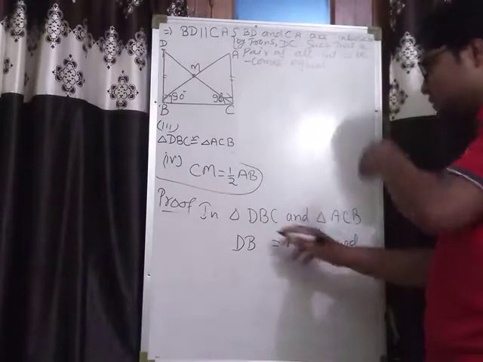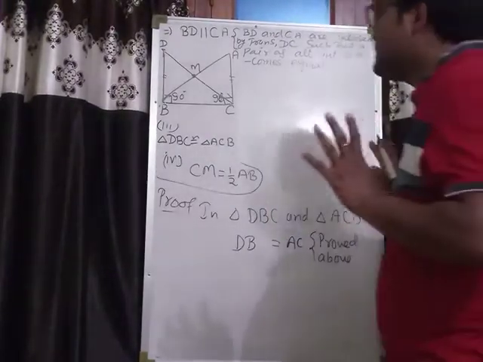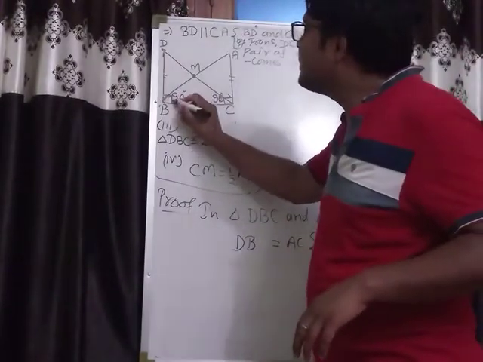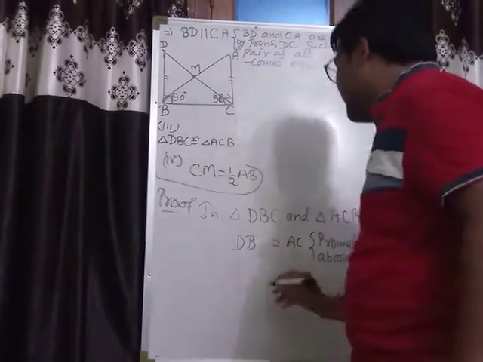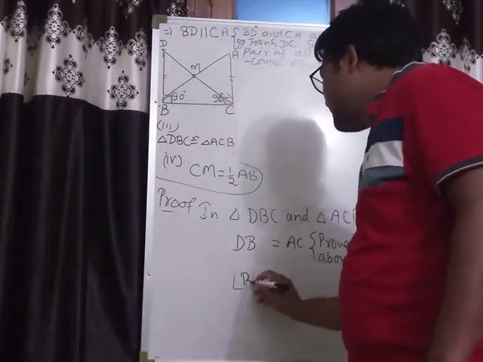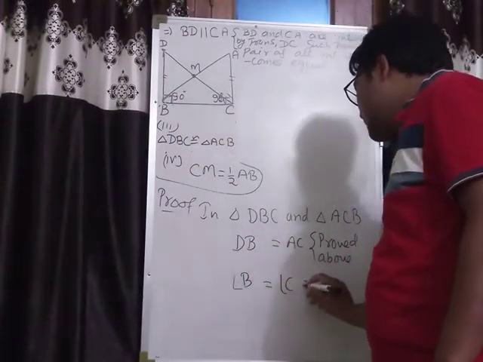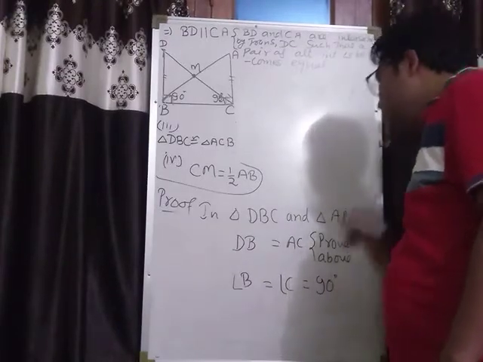So DB is equal to AC, and angle B equals angle C, both are 90 degrees. And BC equals CB, the common side in both.